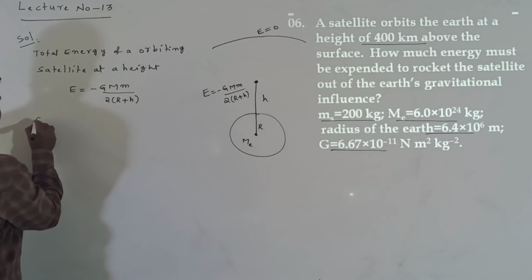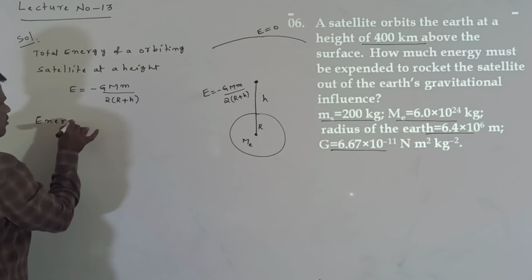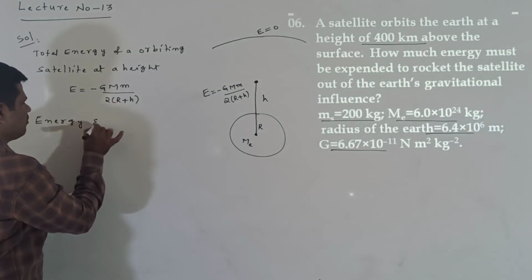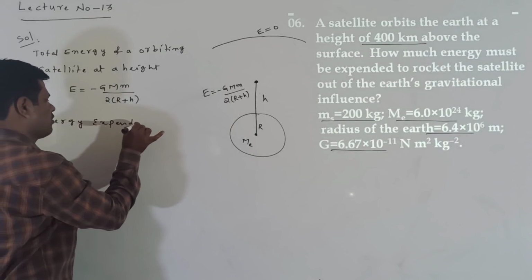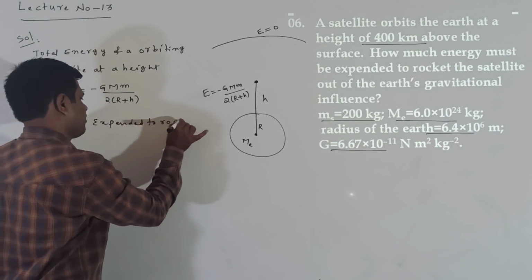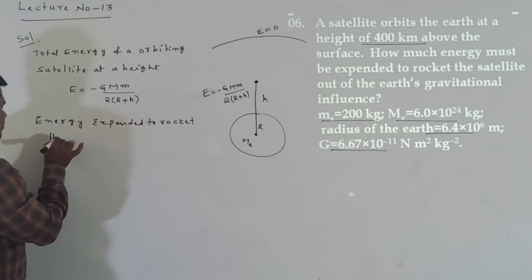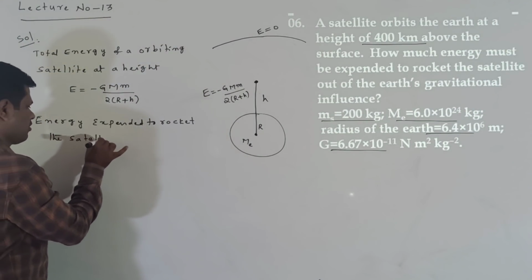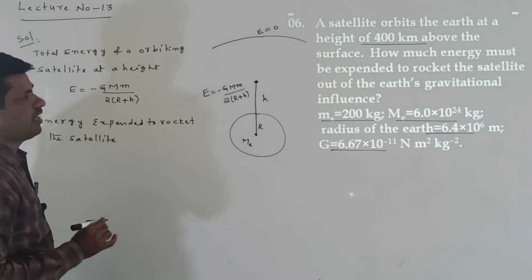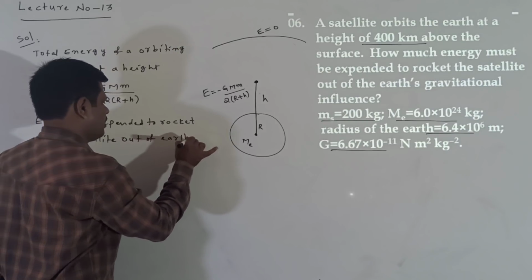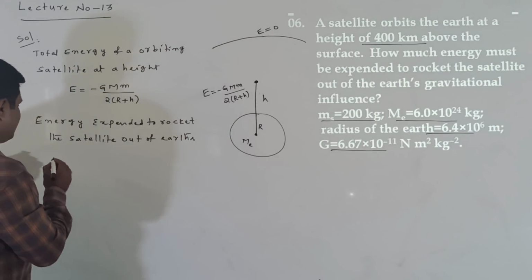Now what I am writing here: energy expended to rocket the satellite out of Earth's gravitational field.